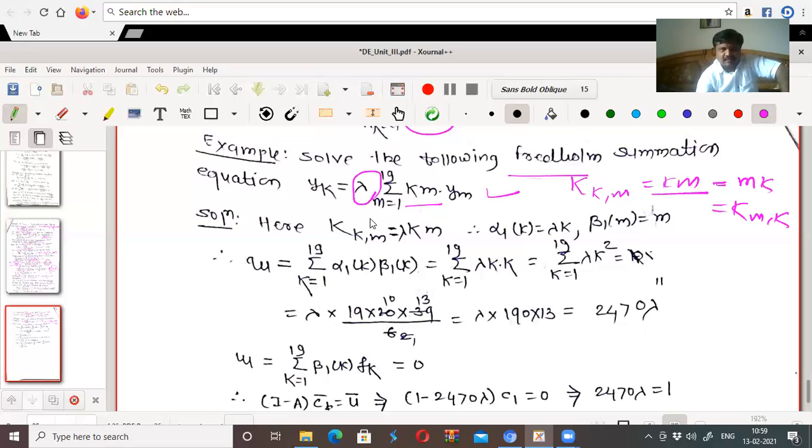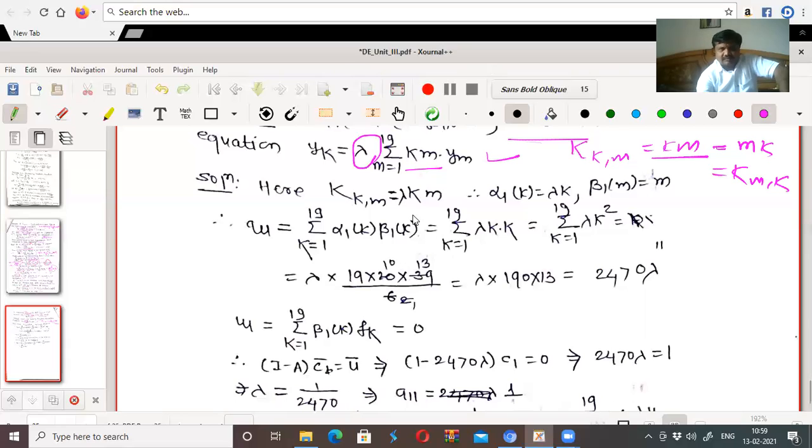I will find lambda. Here, k of km is equal to km, and I will take this lambda here. In that case, your lambda k of km becomes lambda times km. So let alpha 1k be equal to lambda k and beta 1 equal to m. Because there is only one term, the kernel is separable. The kernel is symmetric as well as separable here.